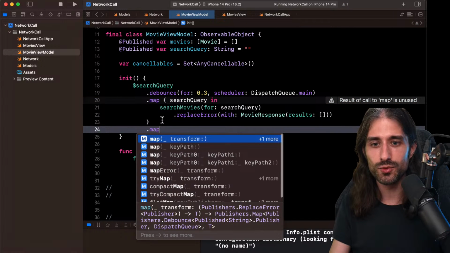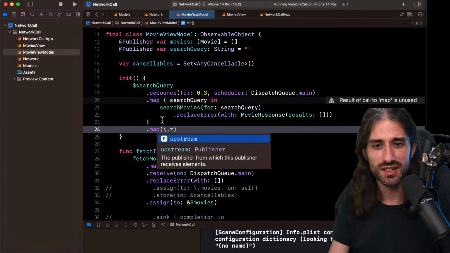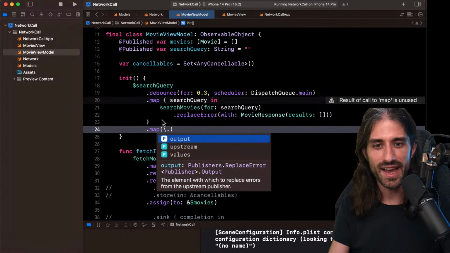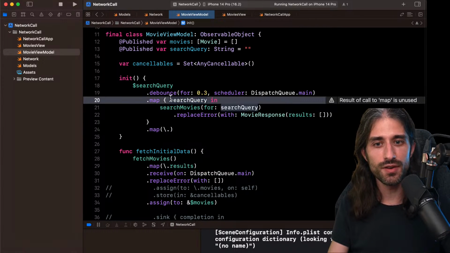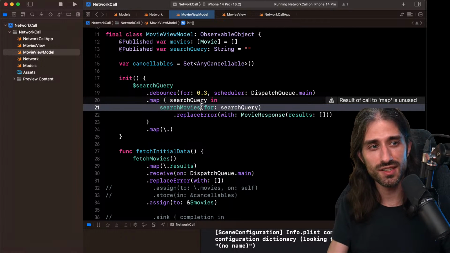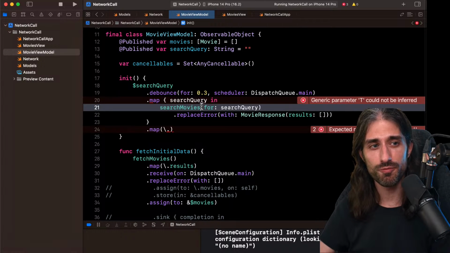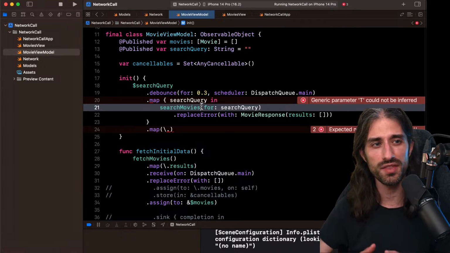Okay, now it's time to map to get actually the property results. But you can see, I don't have access to results. I have access to upstream and output. The reason is because since I used map, I was given a search query and I return a publisher, because the return of search movies is a publisher. And so now I have a publisher of publisher. That's bad, because we are back into the initial situation with the nested completion handler. So we need a way to lose this level of indentation. We need to lose one dimension.